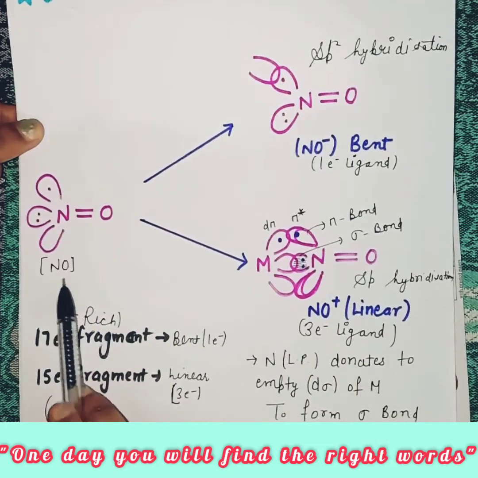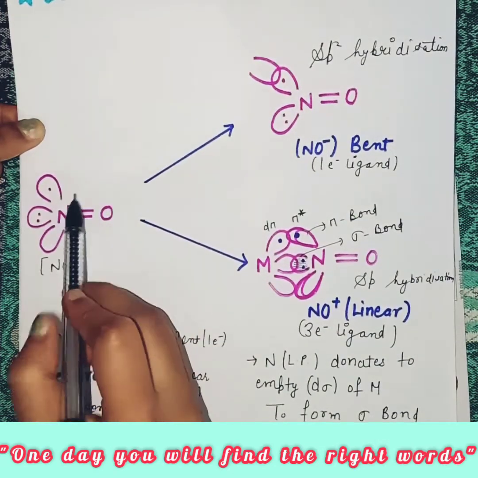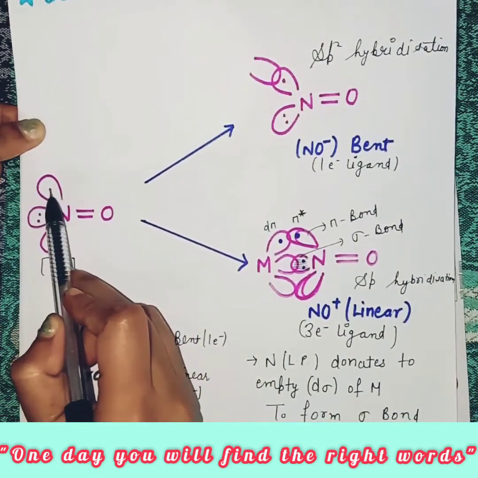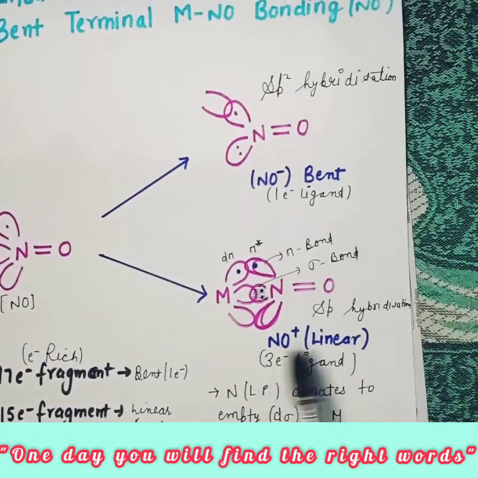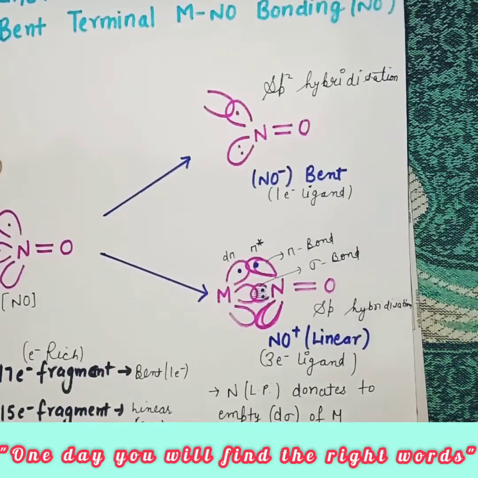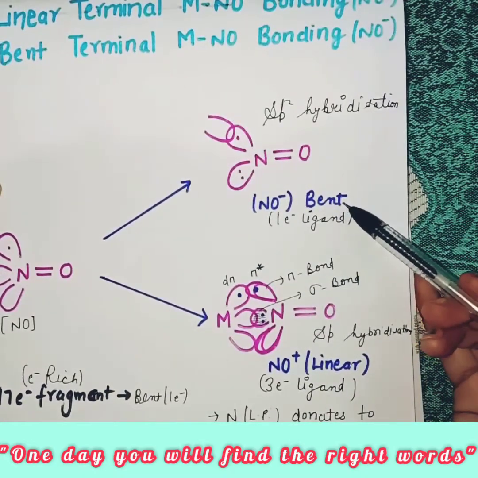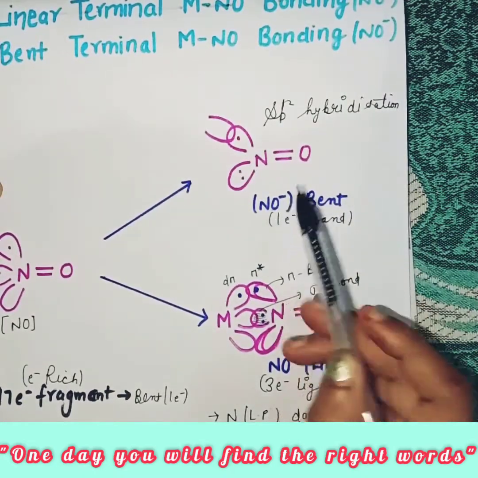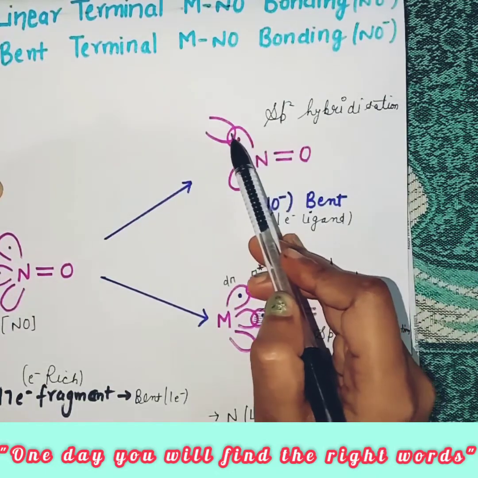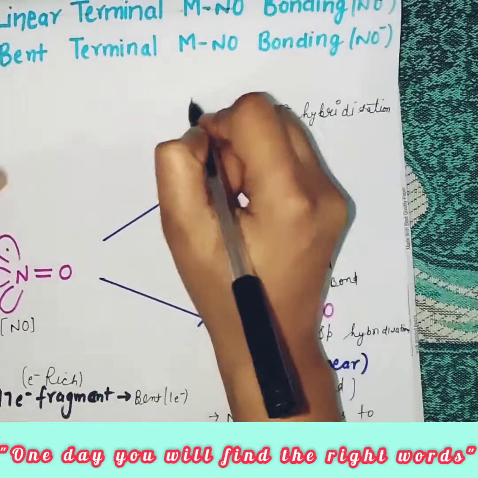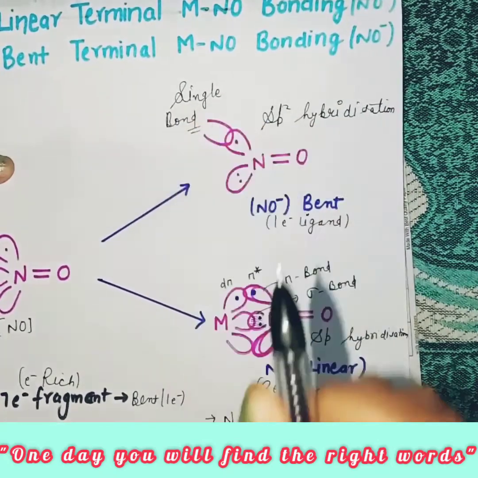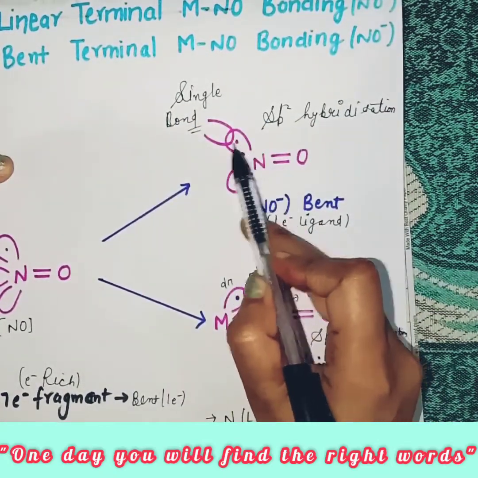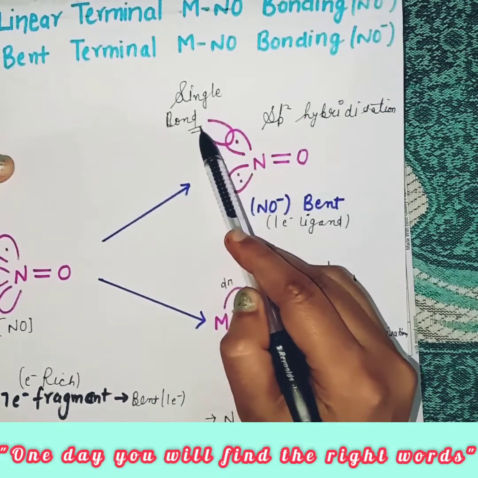So first of all, we have the NO group. In this NO group we have 1 single electron and 1 lone pair of electrons. So now let's come to linear and bent bonding. In bent bonding, as NO negative, it donates only 1 electron to the metal atom and forms a single bond.